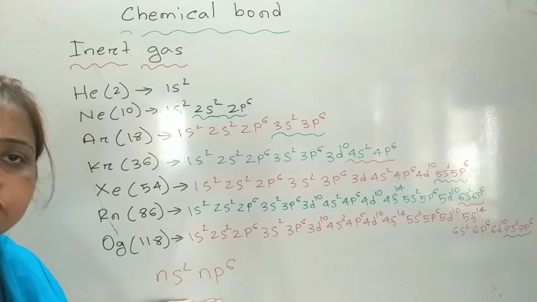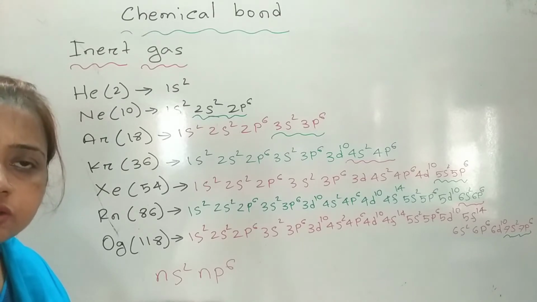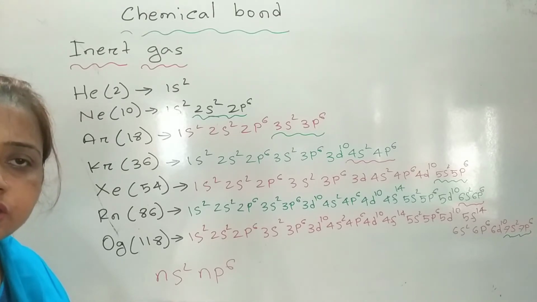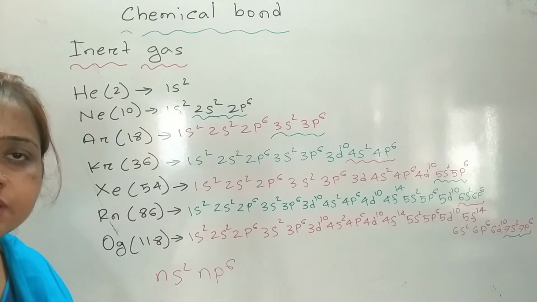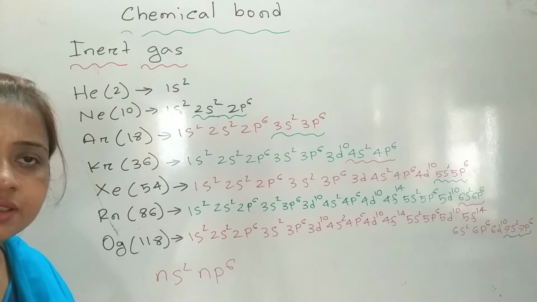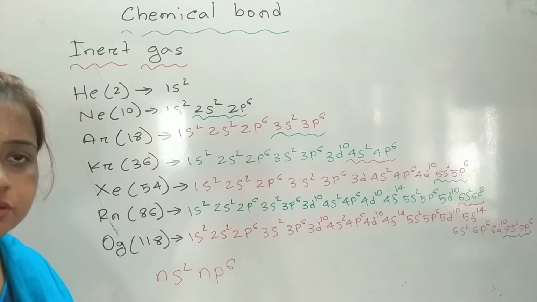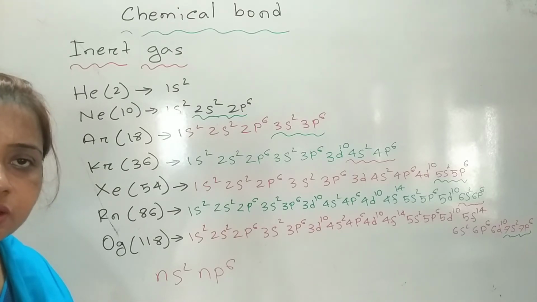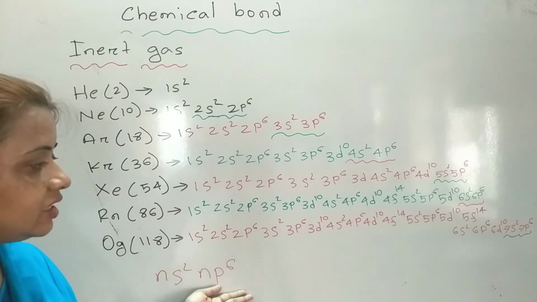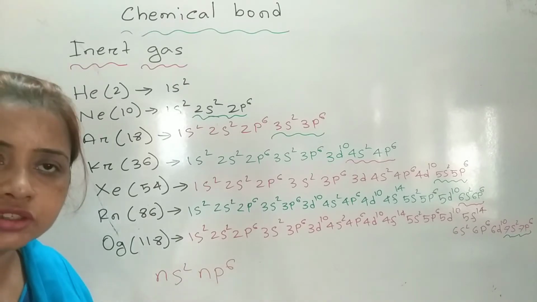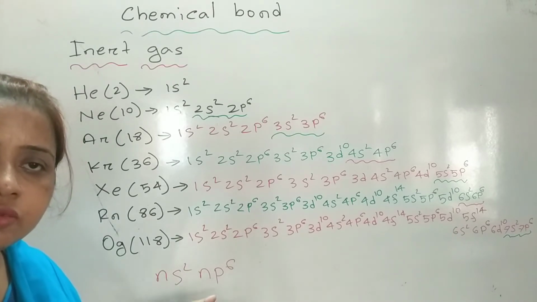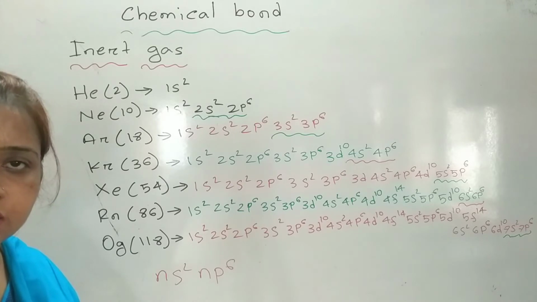They don't need to share, release, or accept any electron from any other atom. That means they are independent. These are also called noble gases. Have you understood the reason for the stability of inert gases? It is having 8 electrons at the outermost shell, that means the fulfilled outermost shell.